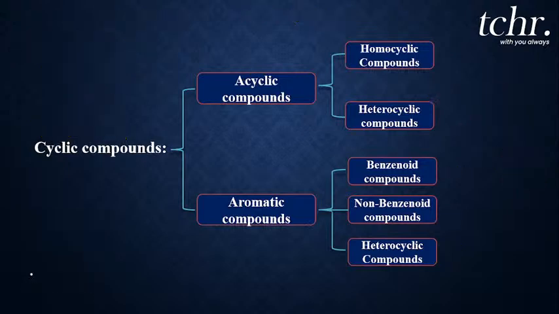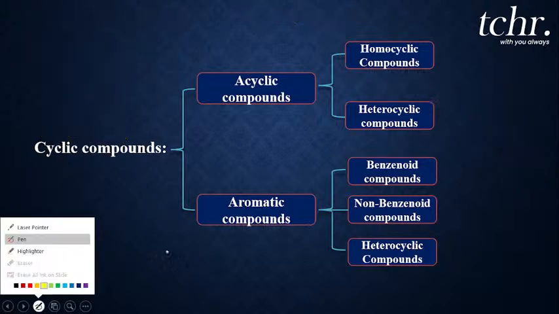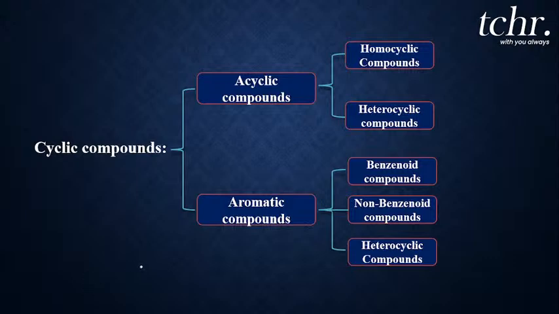Now, let's move on to the aromatic compound. Students, what is an aromatic compound? Do you know the meaning of aroma? Yes, it is a good fragrance or smell. Most aromatic compounds have a good aroma.